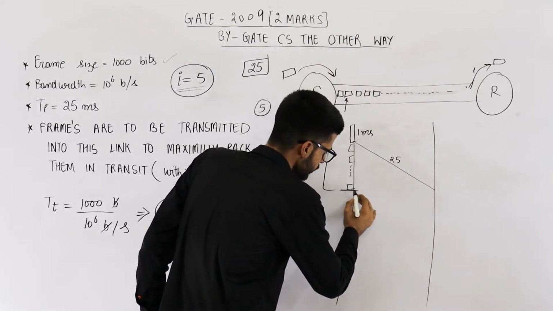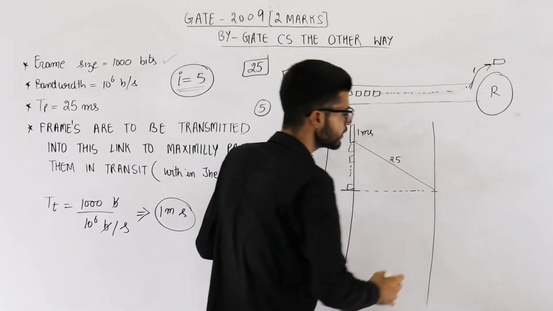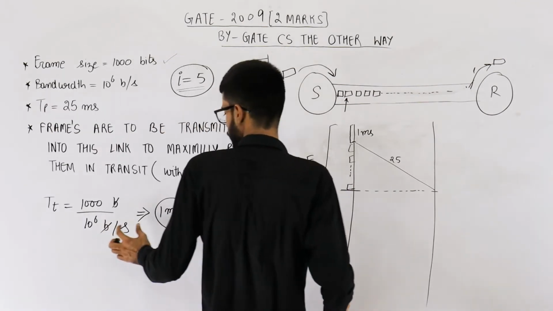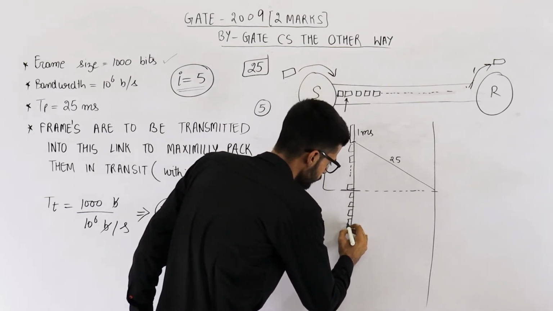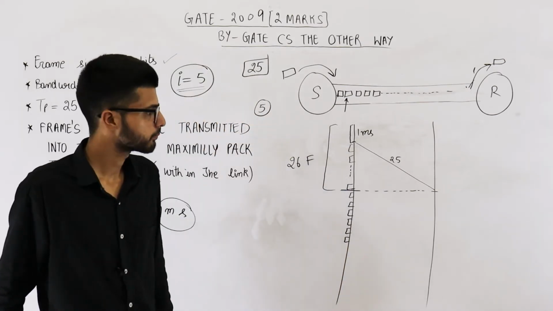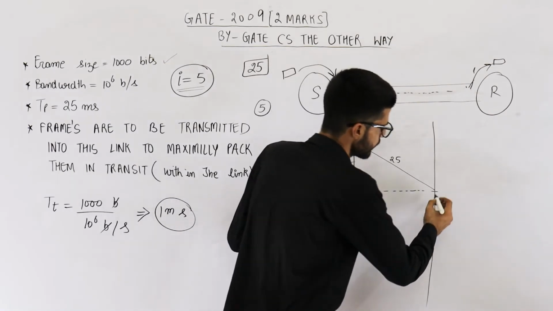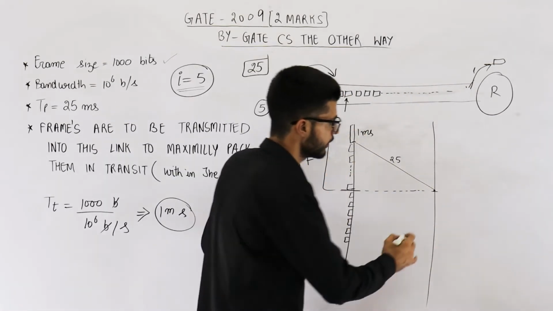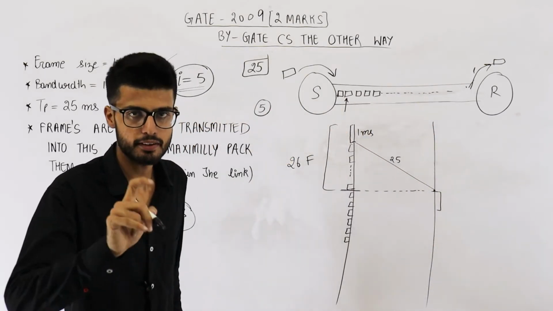That means from here you can keep on sending continuously for 6 milliseconds, or you can send 6 frames, one and the same thing, because each frame requires 1 millisecond. So 1, 2, 3, 4, 5, 6. You have sent 6 more frames. Till now, no acknowledgement has been received, because at this point, the receiver receives the first frame completely. It is going to prepare an acknowledgement packet that will be of 1000 bits.